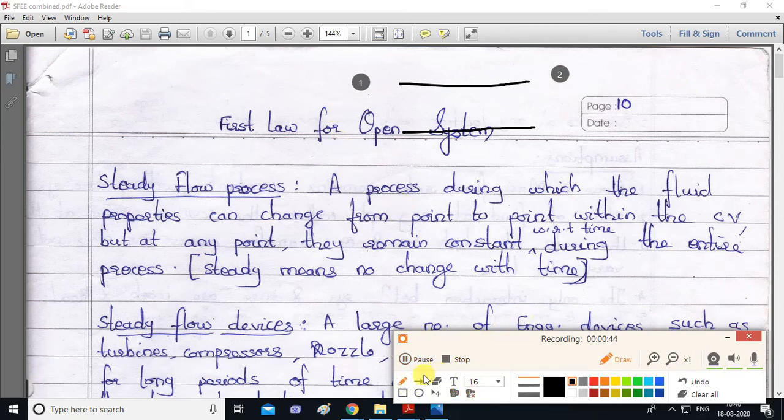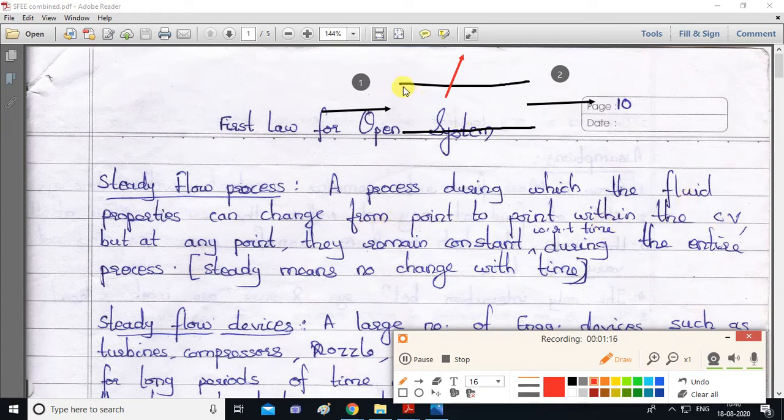Now fluid is entering from this side and it is leaving from this side. So if you see, and suppose this fluid is hot, then in that case what will happen? Heat will transfer across the system boundary, and inside this pipe, this is the system. So what do you mean by the term steady flow process? Steady flow process is a process during which the fluid properties can change from point to point within the control volume.